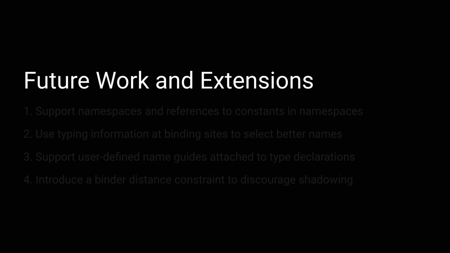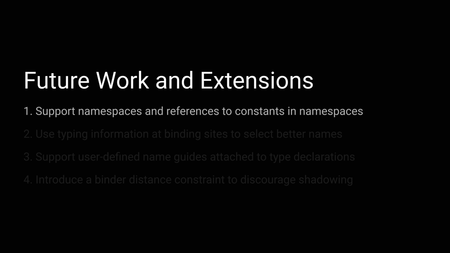Now, this implementation was for a simple calculus by design. We could extend this in many ways to accommodate the requirements of a more realistic programming language. Specifically, we could extend the AST with a variant for referencing constants in namespaces. In that case, we would need to consider the first segment in fully qualified identifiers as an identifier appearing in the set of restrictions for parent binders. This ensures that name generation does not shadow a used namespace.